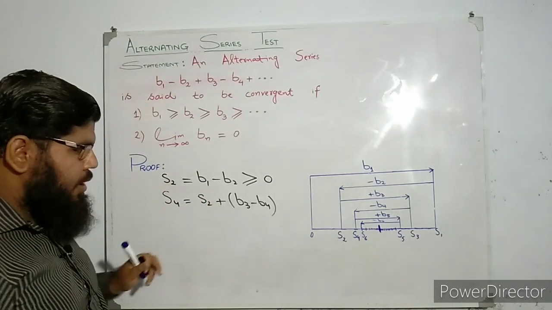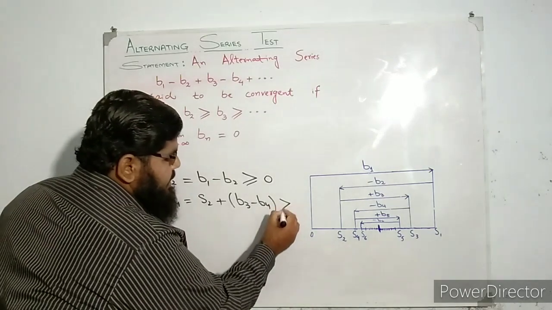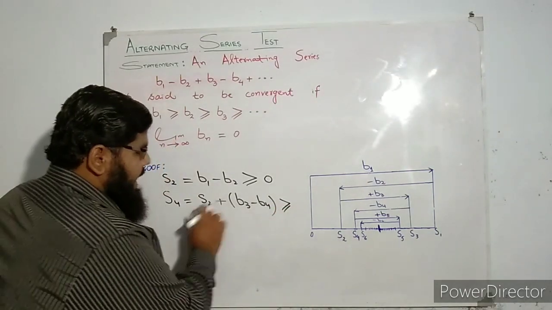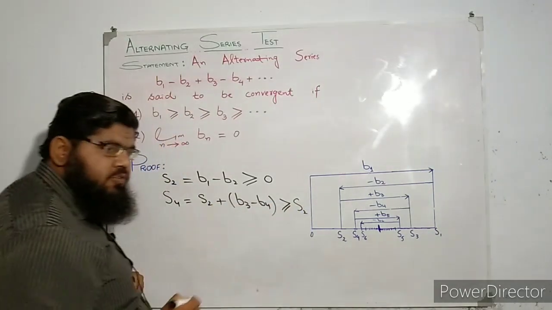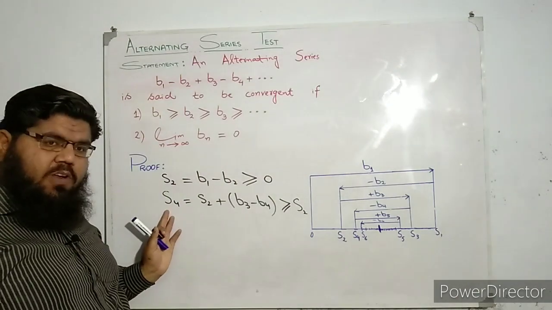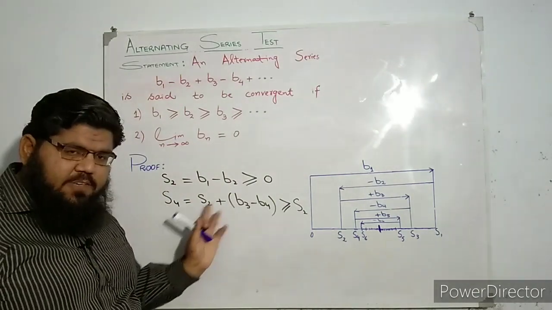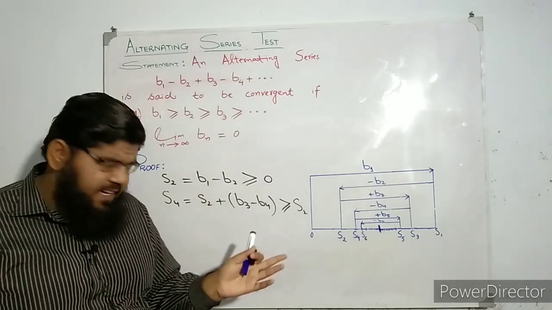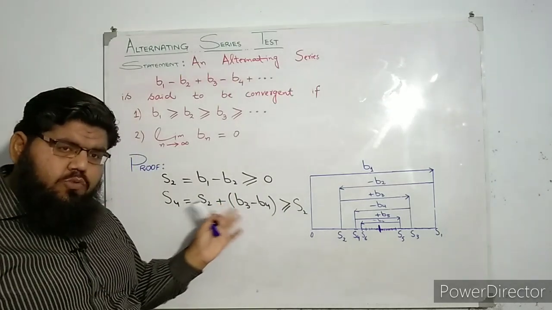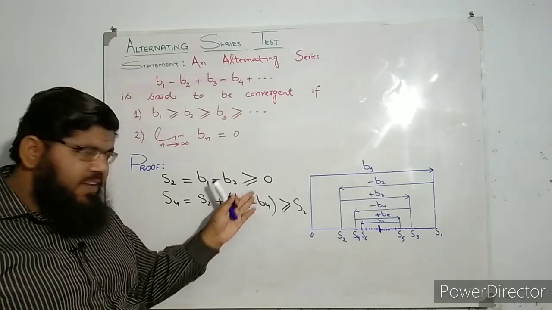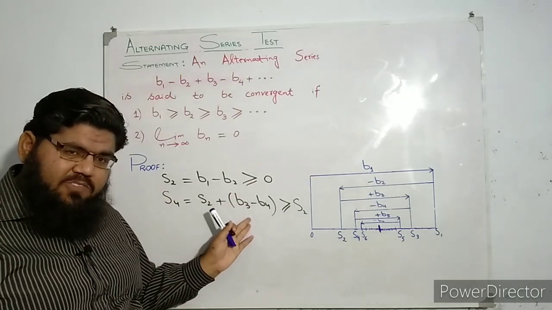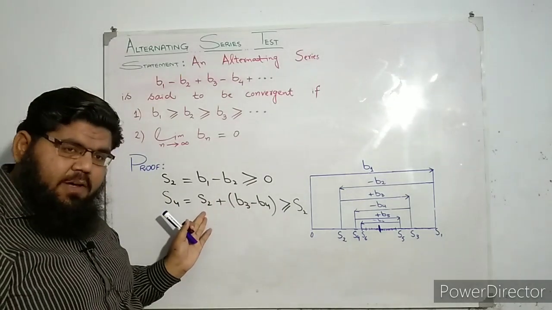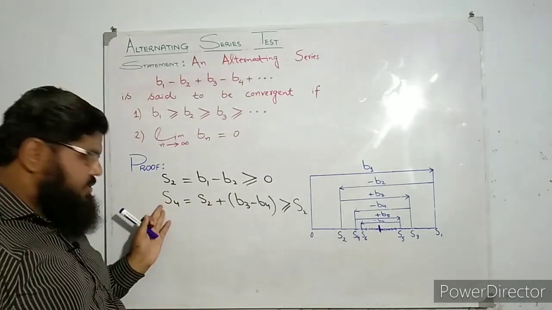Okay, and now this answer will always be greater than or equal to S2. How are we sure about this? Now S4 is made up of these two numbers, and b3 minus b4 is also positive, or you can say at least non-negative. So it is made up of these two non-negative numbers. If you remove one of them, I'm talking about this one, the remaining number will be less than or equal to S4.